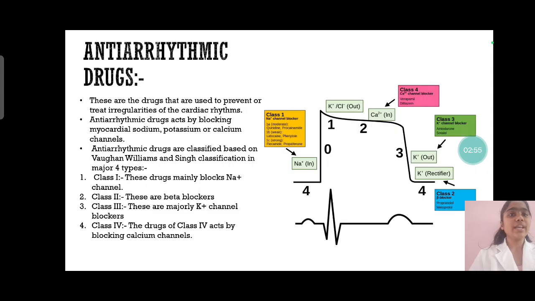Now, by understanding the arrhythmias, the treatment for arrhythmia is the antiarrhythmic drugs. Antiarrhythmic drugs are the drugs which are used to prevent or treat the irregularities of the cardiac rhythm. These act by blocking the myocardial sodium, potassium and calcium channels. Now the antiarrhythmic drugs are classified majorly into 4 types: class 1, class 2, class 3 and class 4.